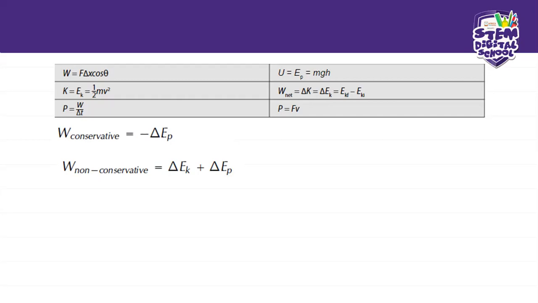This is the formula that we use for kinetic energy, okay? So the kinetic energy of an object is the energy that it possesses due to its motion. So if it's moving, it will have kinetic energy, but when it stops, its kinetic energy will be equal to 0. Okay? Then what we also have is our potential energy.